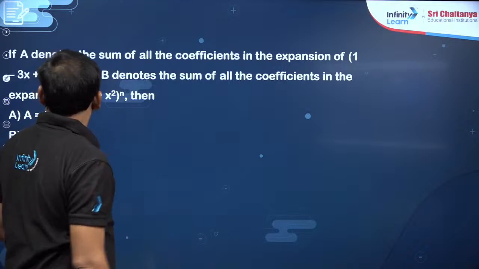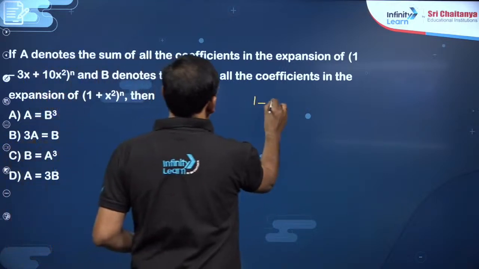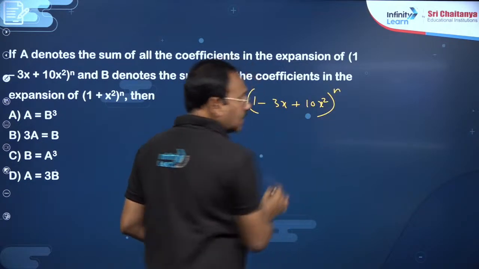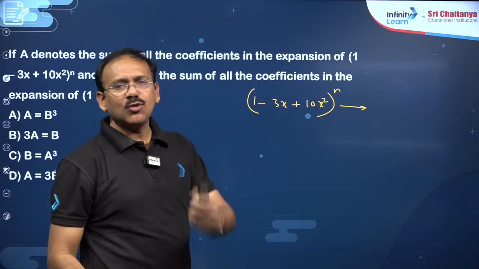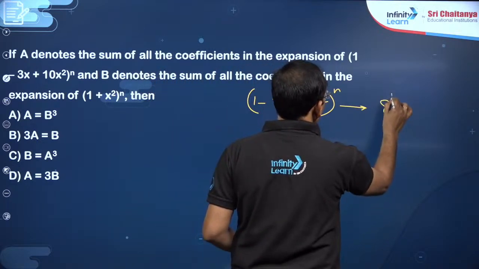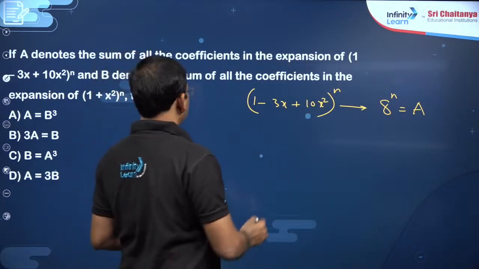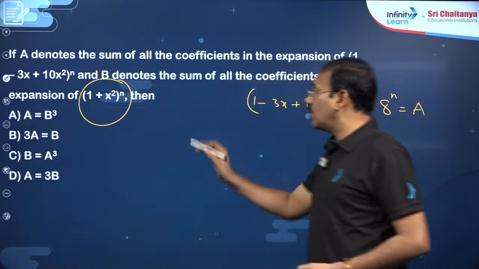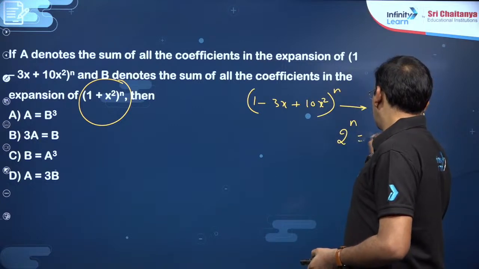Now, dear students, you just see this. So, capital A denote the sum of all coefficients in the expansion of (1 minus 3x plus 10x square) whole power n. Sum of all coefficients in expansion means simply put x is equal to 1. If you put 1, this is 11 minus 3, 8 power n. He named it as A. Next, B denote the sum of all coefficients in the expansion of (1 plus x square) whole power n. In (1 plus x square) whole power n, sum of all coefficients means again f of 1, which is, you can say, 2 power n. He named it as B.